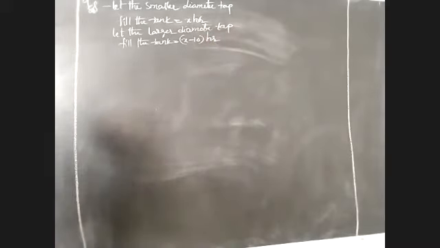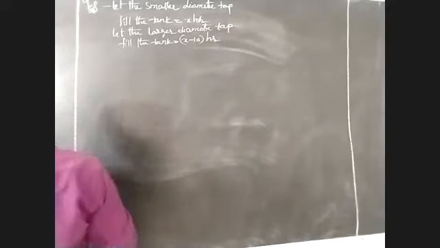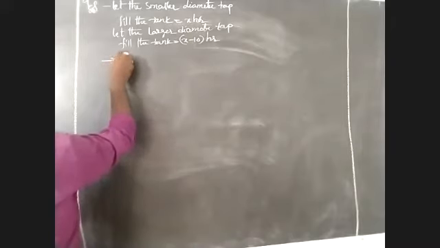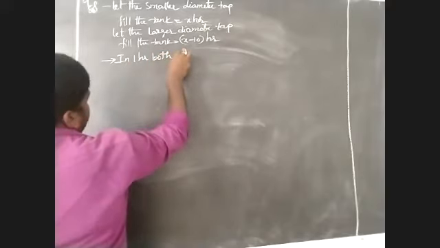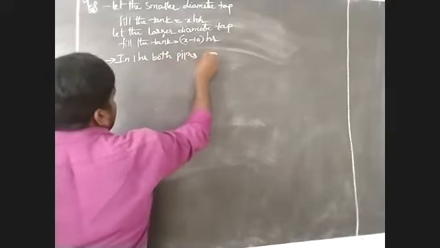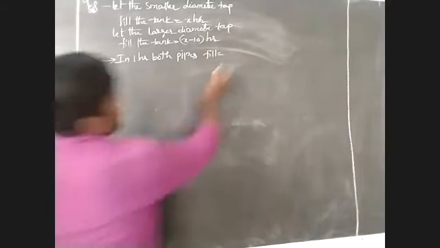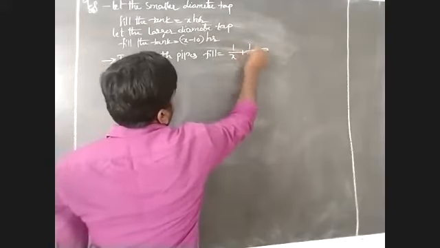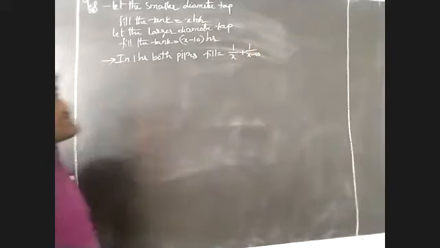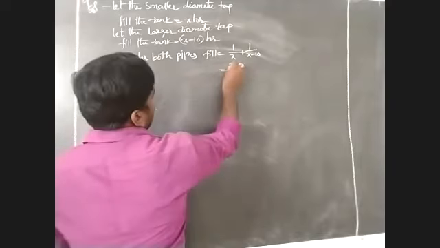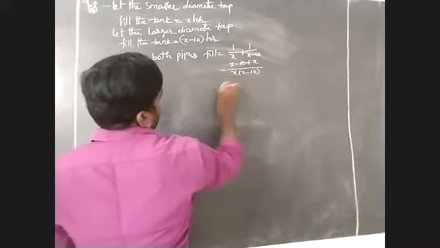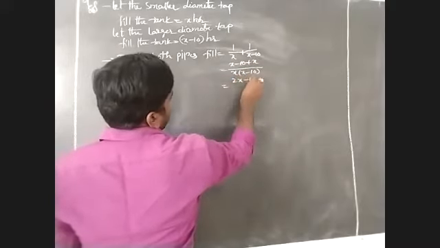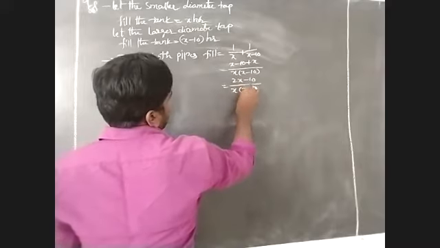And also given by the problem, in 1 hour both pipes fill. That is equal to what will be filled, means I have to take 1 by x plus 1 by x minus 10. By using the cross multiplication, we have to take x minus 10 plus x by x into x minus 10. That I have to take 2x minus 10 by x into x minus 10.